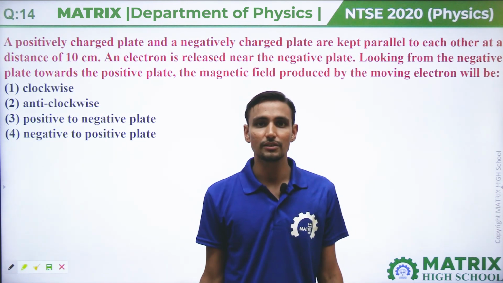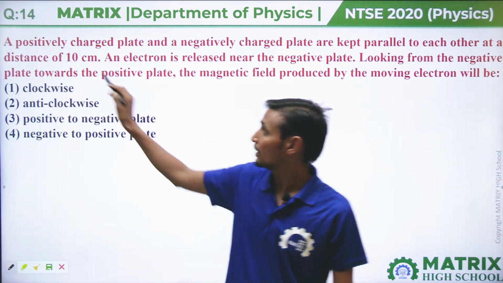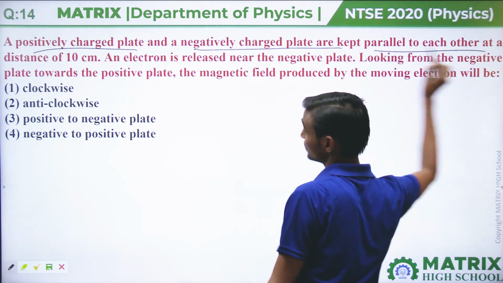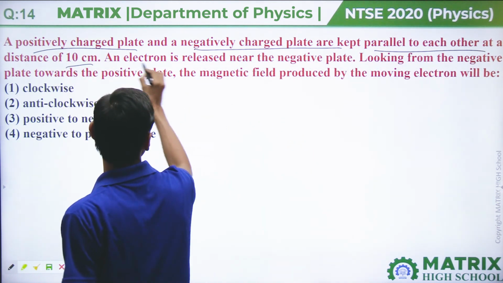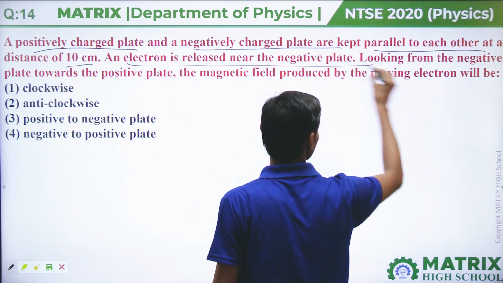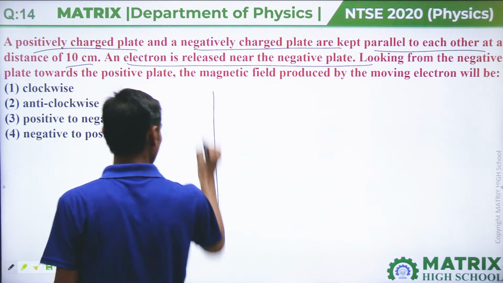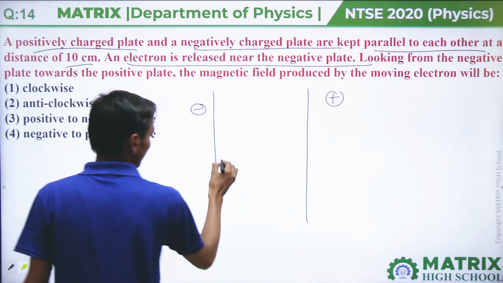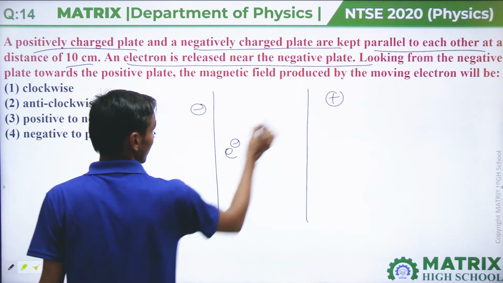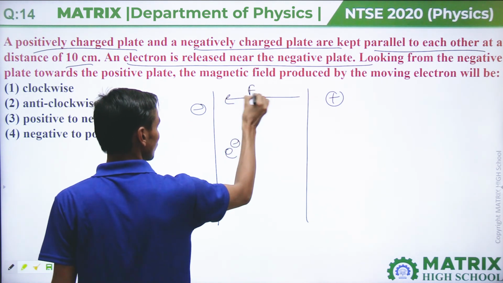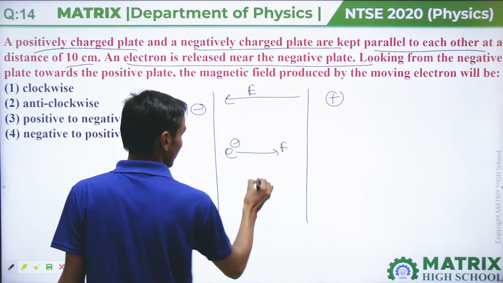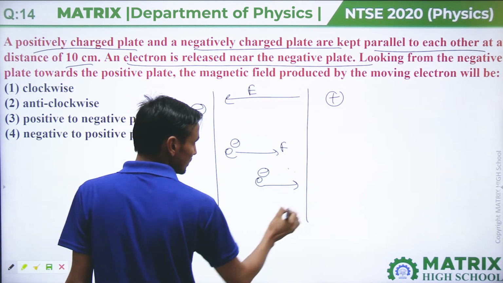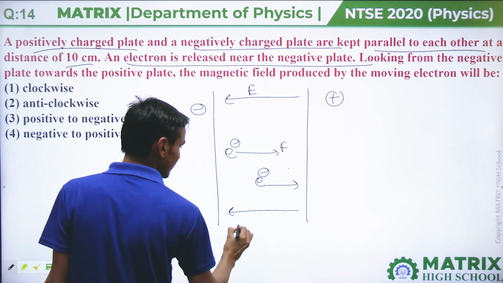Last question of this paper, that is number 14. A positive charged plate and a negative charged plate are kept parallel to each other at a distance of 10 centimeter. An electron is released near the negative plate. So here it is the negative plate and here it is the positive plate, and the electron is released here. The electric field will be in this direction, so the force will come in this direction and the electron will move in this direction. If the electron moves in this direction, then the current will be in the opposite direction.